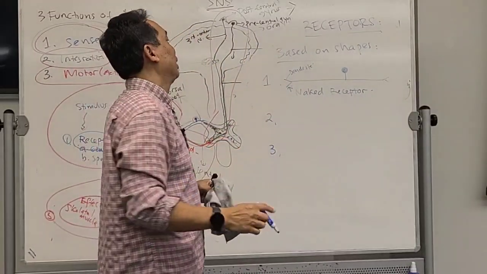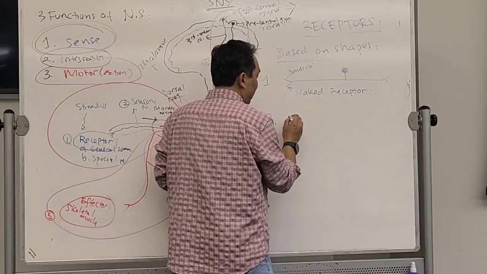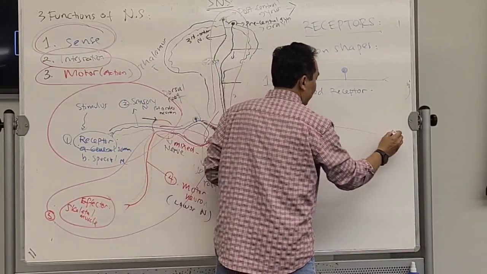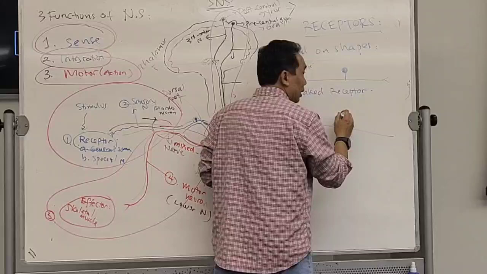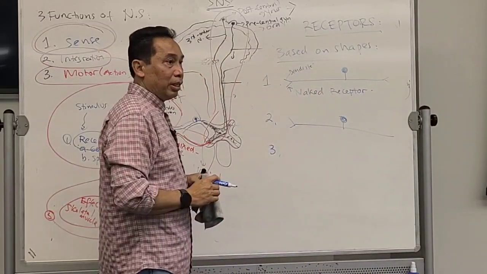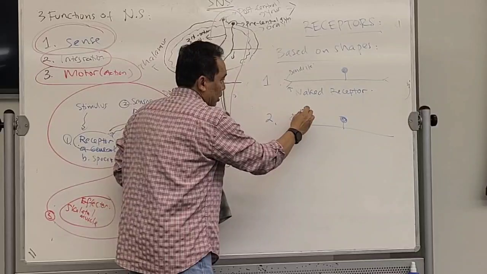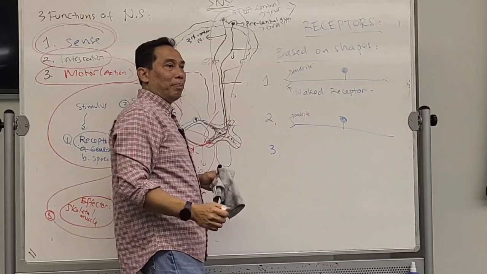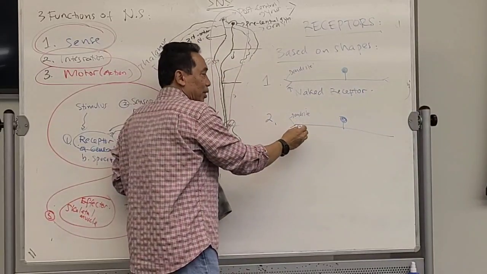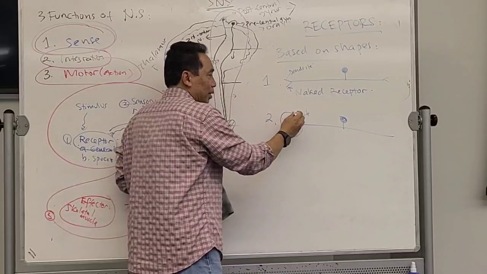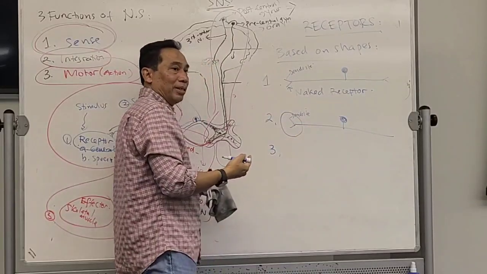The second one is the same as this, which is part of the sensory neuron, the dendrite. Again, dendrite. But this dendrite is covered. There is a membrane that protects it.